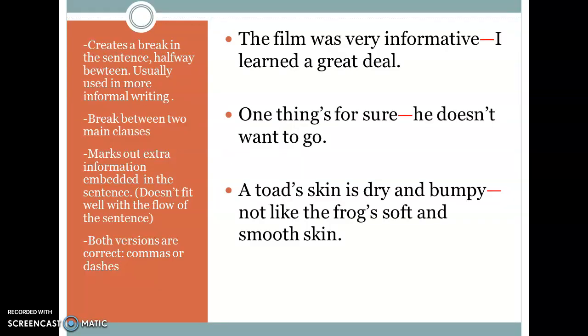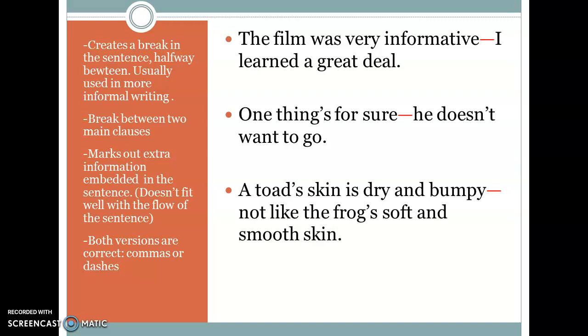Dashes. A dash creates a break in a sentence and is usually present in more informal writing. There is a kind of break between two main clauses.